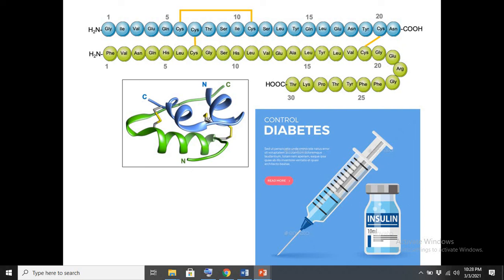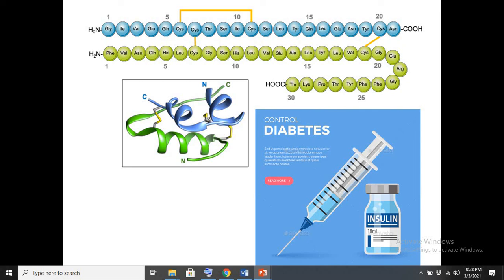Insulin is naturally produced in our body and helps our body cells to utilize glucose. But when insulin becomes deficient in our body, we need to have it from outside.